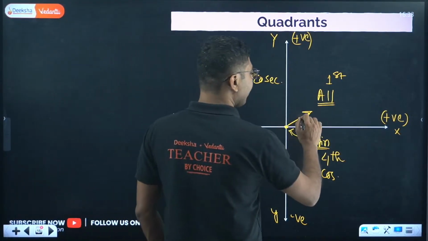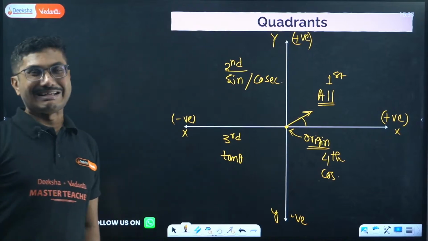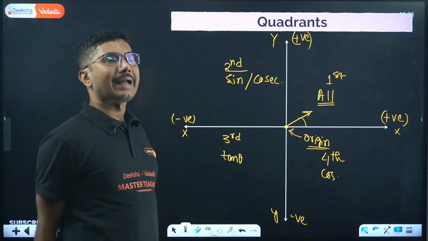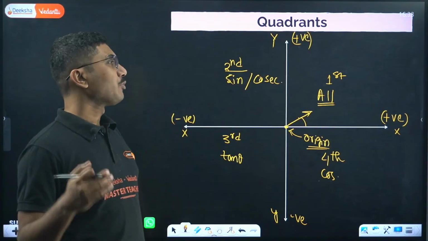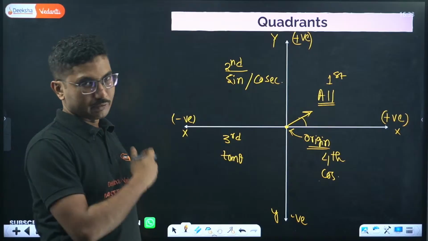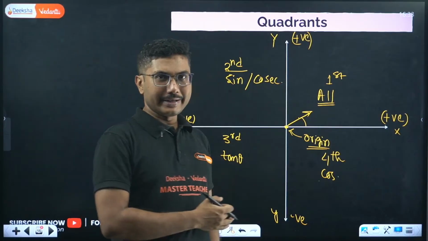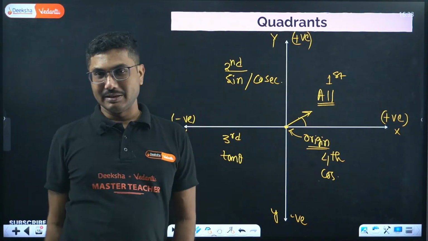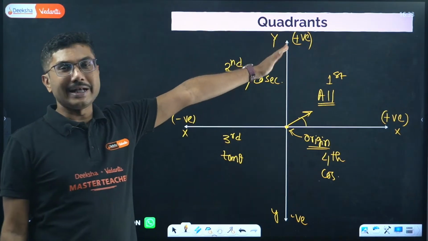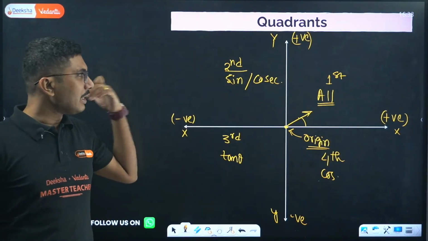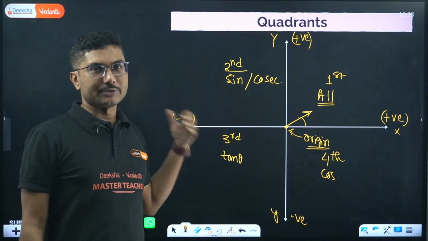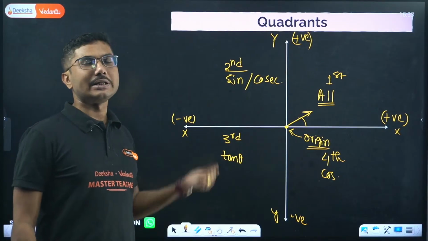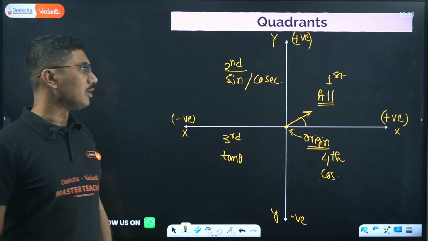If the angle is between 0 to 90, all values of angles are positive. Okay, we have seen that, 0 to 90 degrees. If the angle is more than 90 and up to 180 degrees, only the value of sine theta will be positive. So sine 120 degrees will be positive, but cos 120 and tan 120 will be negative.